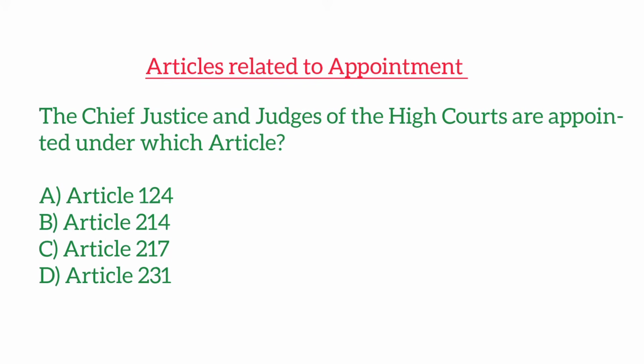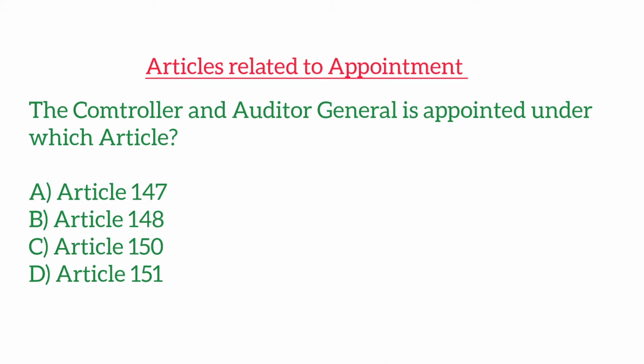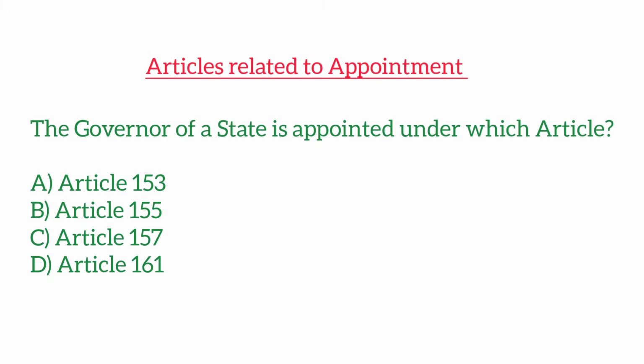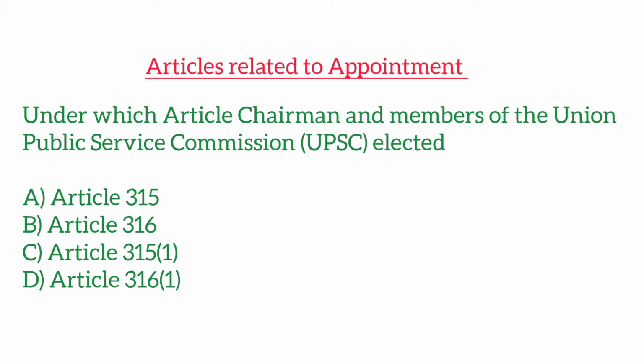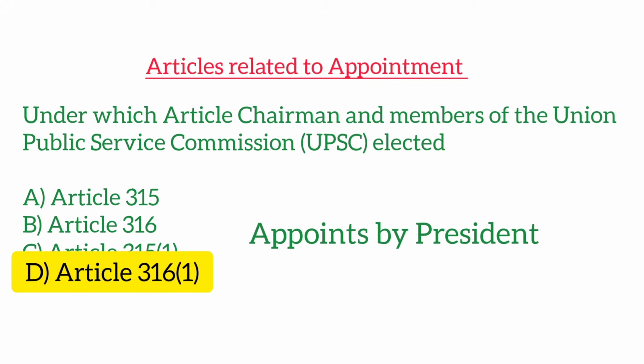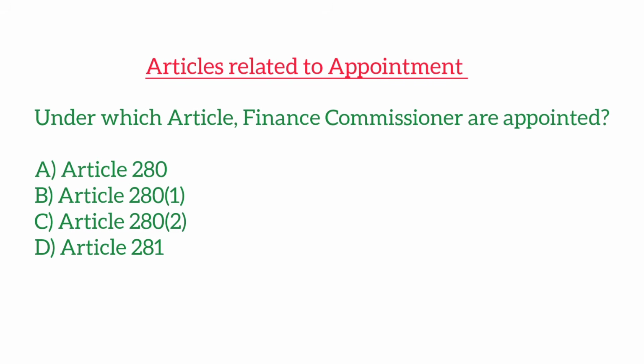The Chief Justice and judges of the High Courts are appointed under which article? The Comptroller and Auditor General is appointed under which article? The Governor of a state is appointed under which article? Under which article Chairman and members of the Union Public Service Commission are appointed? The Chief Election Commissioner and other election commissioners are appointed under. Under which article Finance Commission members are appointed?